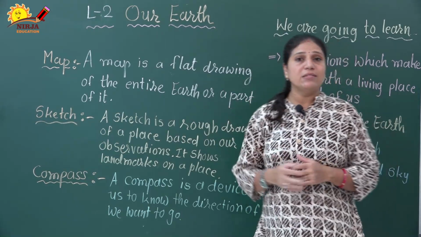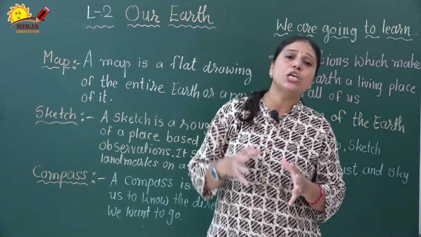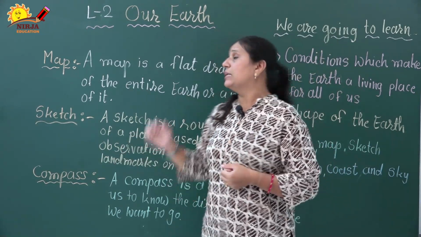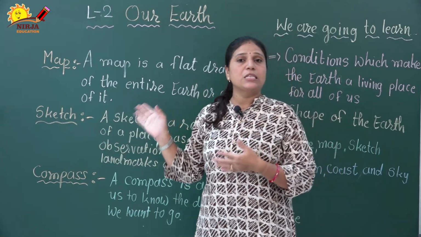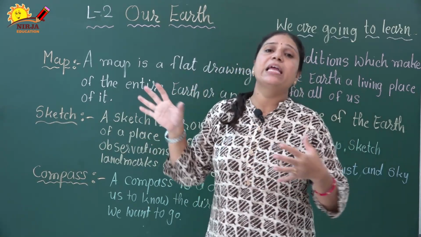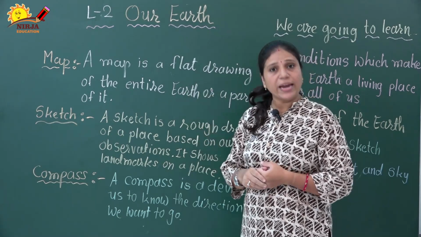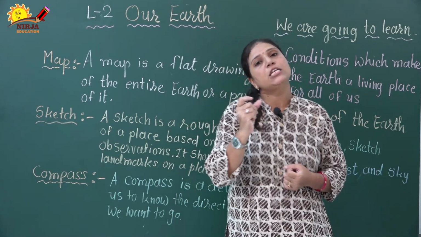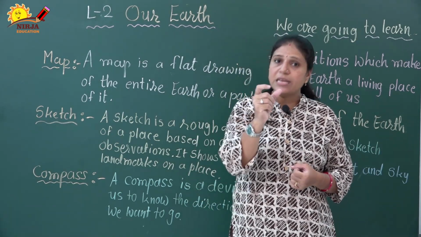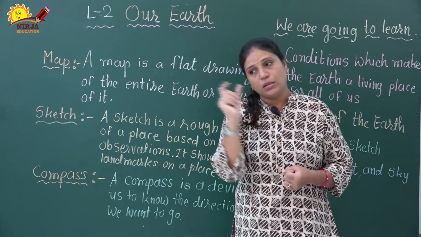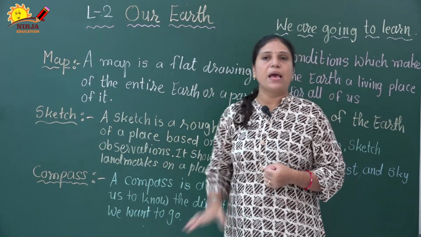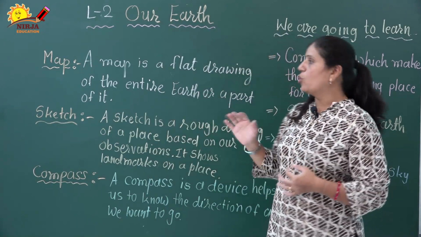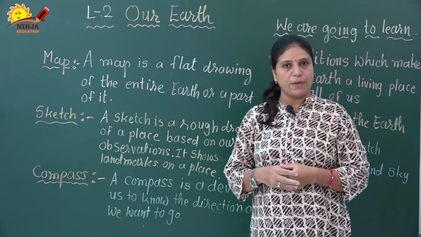Legend. What is the legend? A legend is the explanation of the symbols. How can we know that this symbol is about capitals or this symbol is about the river areas of our country, right? For that, the legend is the explanation of each symbol. If we see the symbols, we can look at the legend area of that map, and we can easily understand what it represents or what it wants to explain, right?